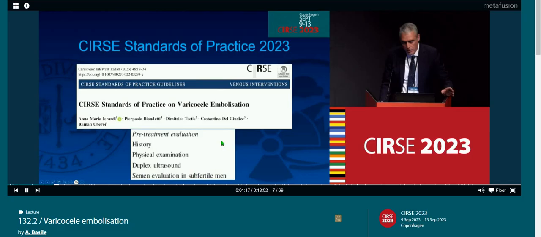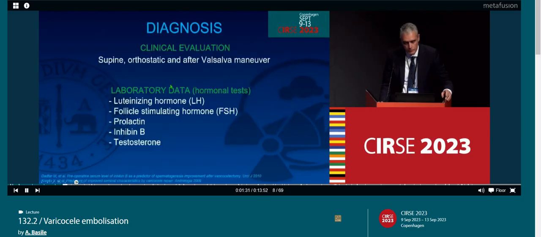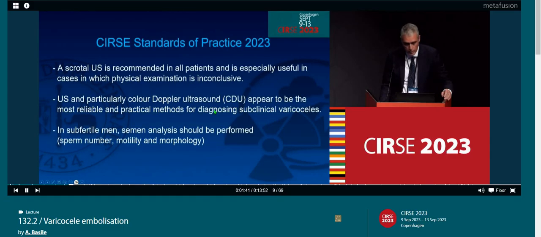In 2023, the Standard Practice Group published this paper, and they stated the pre-treatment evaluation: history, physical examination, duplex ultrasound, and semen evaluation in subfertile men. Of course, clinical evaluation in supine and orthostatic position and after Valsalva maneuver. This is the battery of hormonal tests.